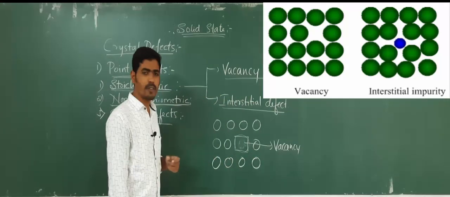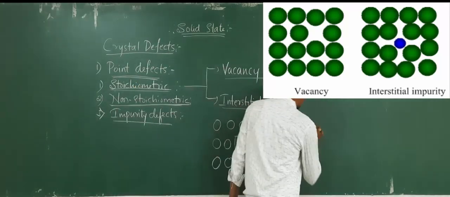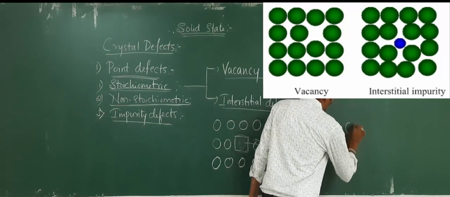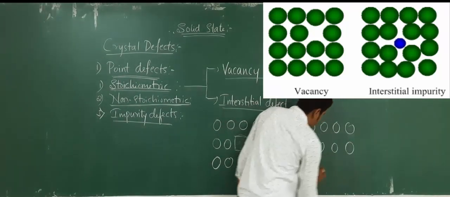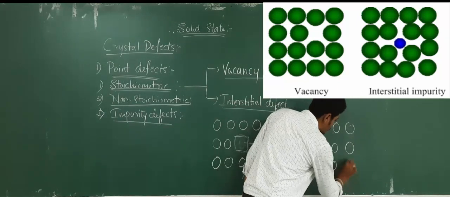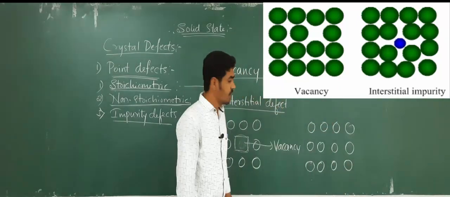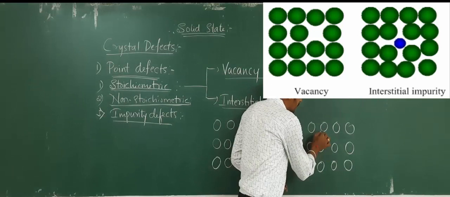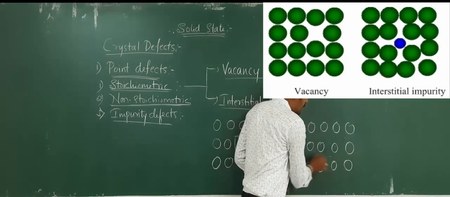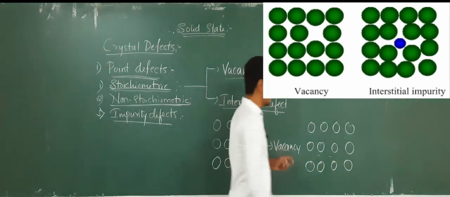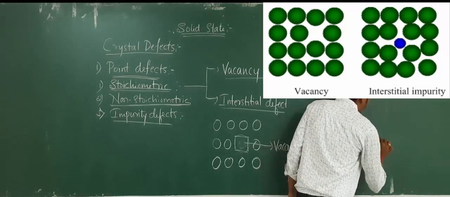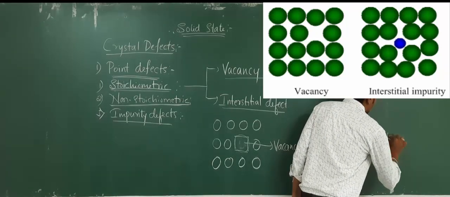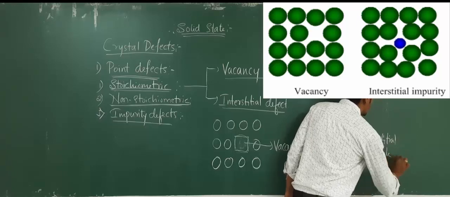So interstitial defect means, again consider the arrangement of particles in this manner. So it is an ideal crystal. Now this empty space which is present between these particles is said to be interstitial space or interstitial site.